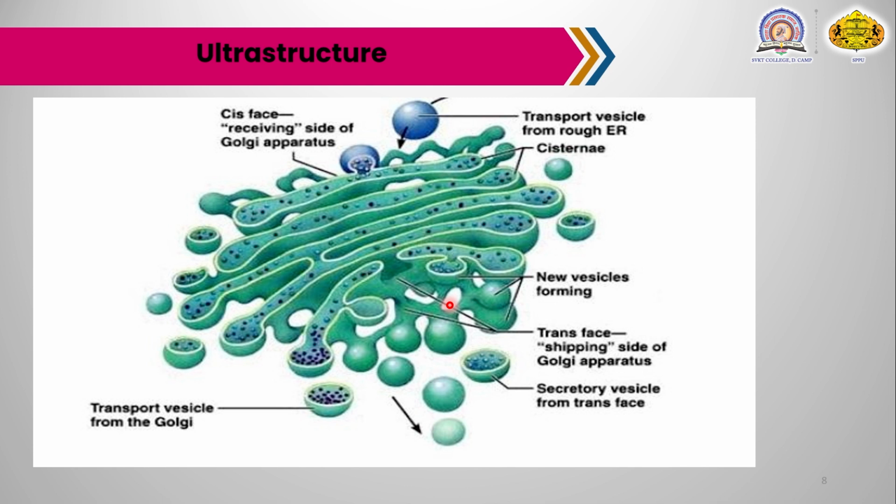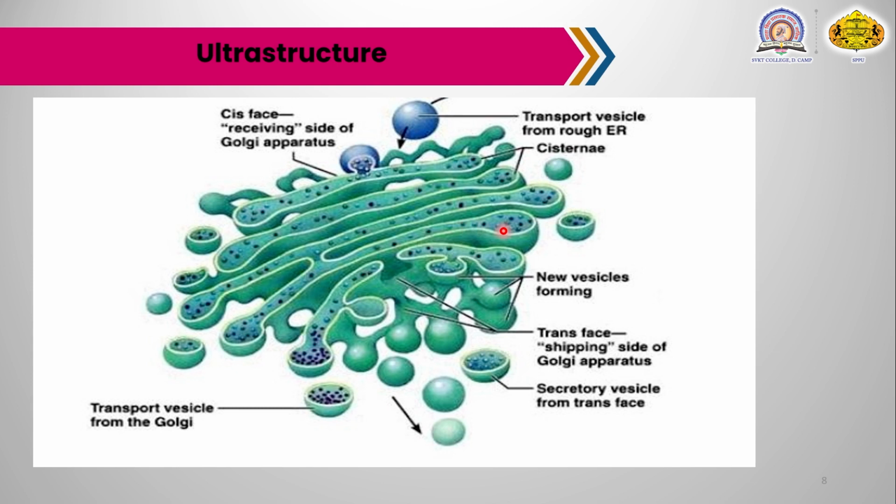One end of the stack, the cis phase or forming phase, is the receiving department of the Golgi apparatus, while the other end, the trans phase or maturing phase, is the shipping department. The cis phase is closely associated with the ER membrane or the transport vesicles from the rough endoplasmic membranes.